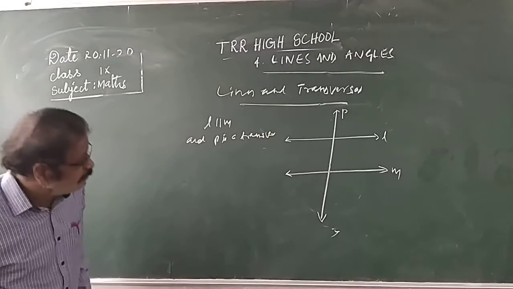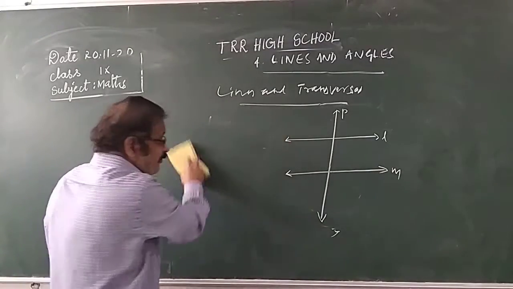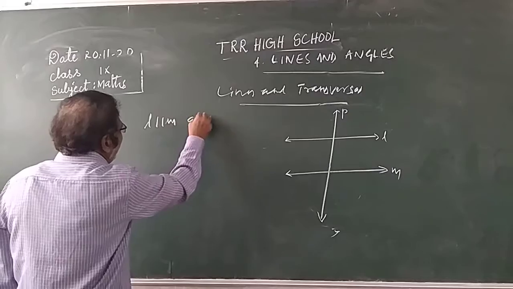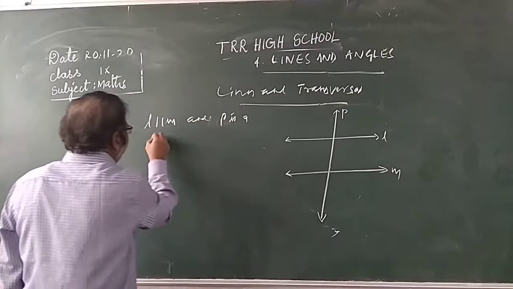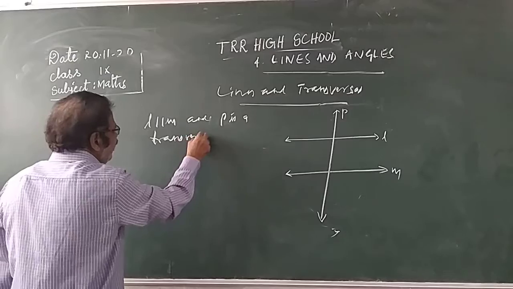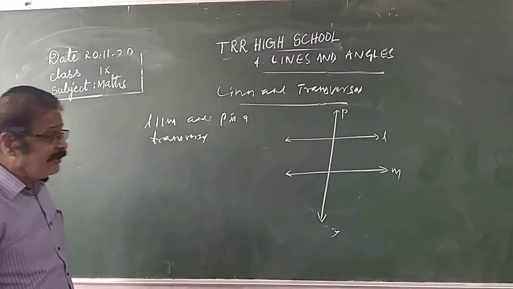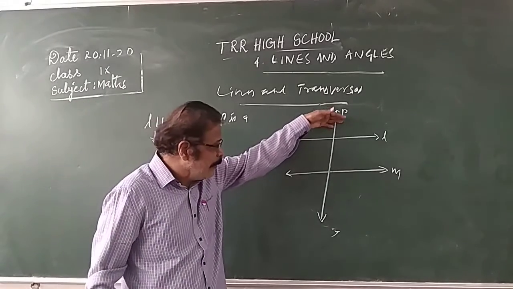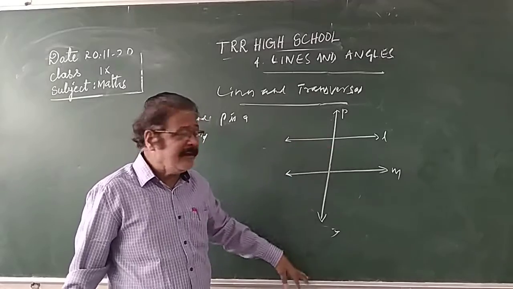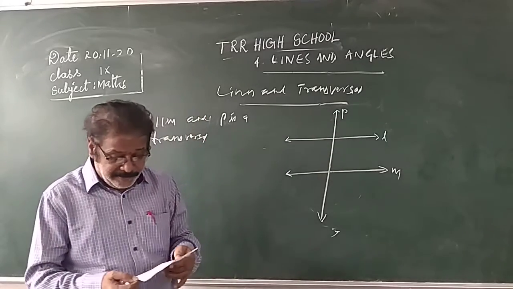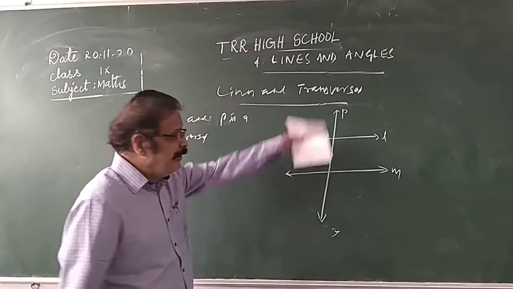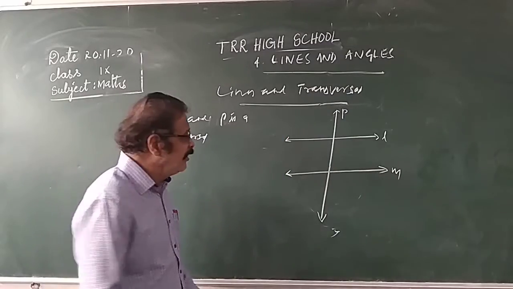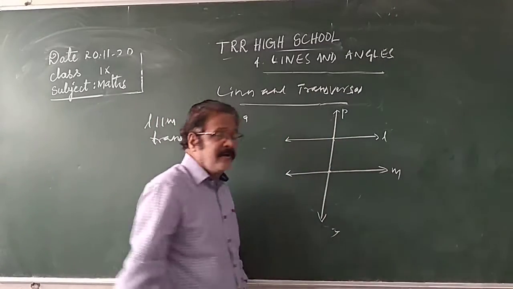What is a transversal? The straight line which intersects the two given parallel lines is called a transversal. So L is parallel to M here and P is a transversal. Because of this transversal we got 8 angles: 4 exterior angles and 4 interior angles. The straight line that intersects two given parallel lines at two distinct points is called a transversal.